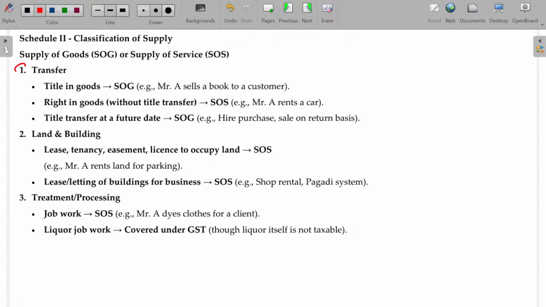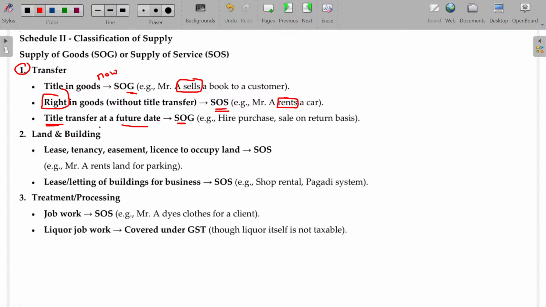So, first aspect, transfer. In transfer, 3 aspects are covered. One is title in goods, supply of goods. Right in goods, named as supply of services, SOS. Again, title: whenever title is transferred, it is supply of goods only. Whether the title in goods is transferred today or future dated, whatever it may be, that will fall under transfer of goods only. Title in goods example: Mr. A sells a book to a customer. Right in goods example: renting of a car.